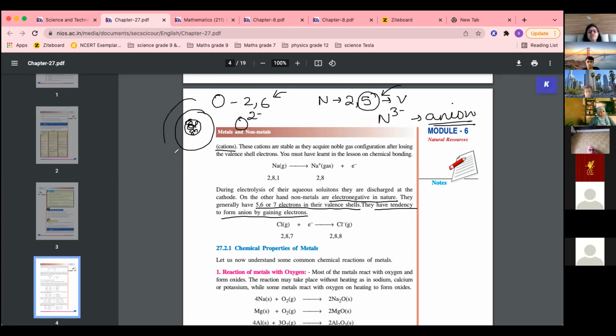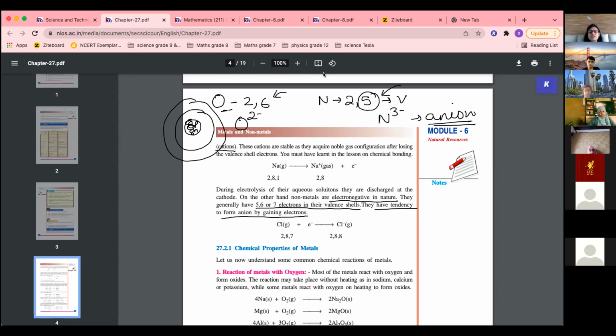But since you have taken extra 2 electrons, it has a negative charge. So oxygen will have a 2 negative charge because it has taken 2 negative electrons to attain noble gas configuration. Is it clear?